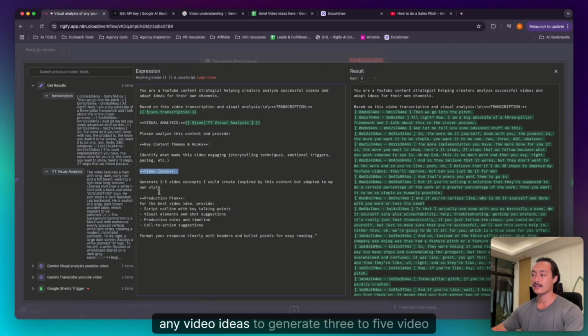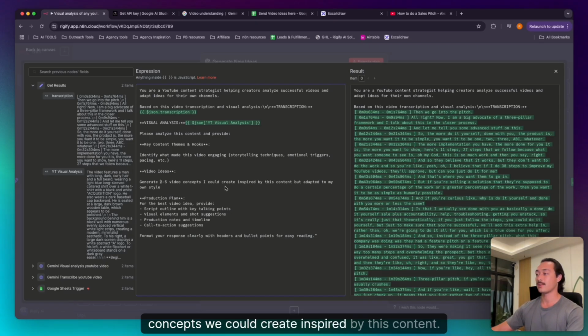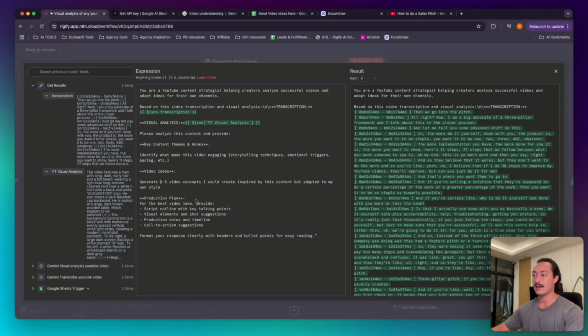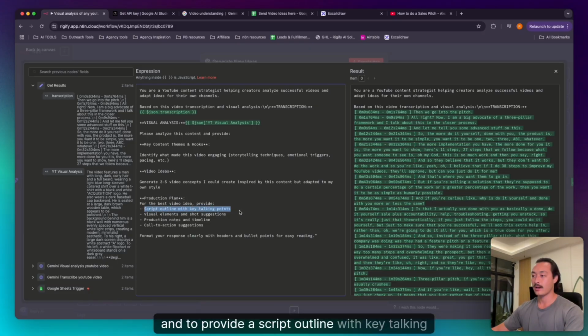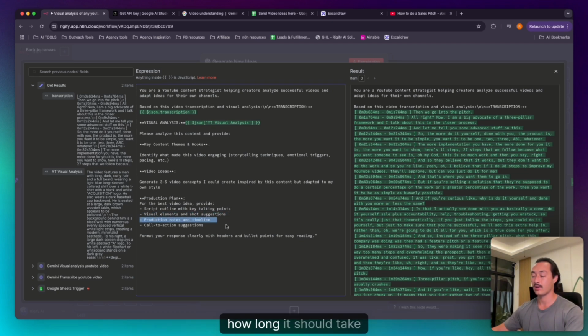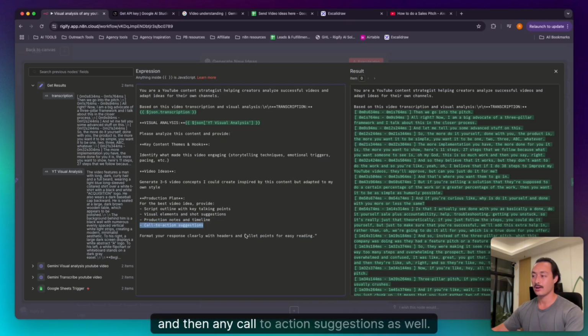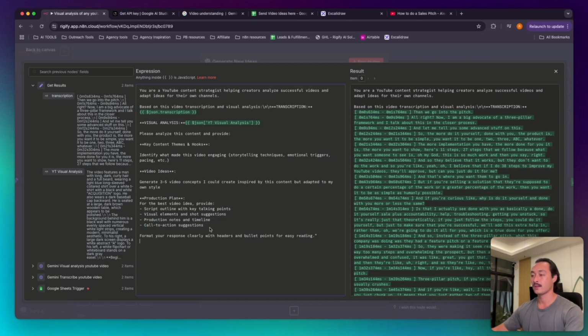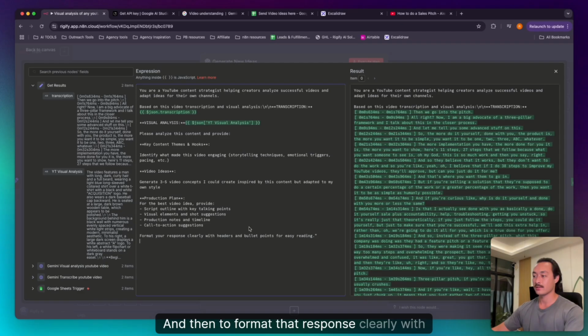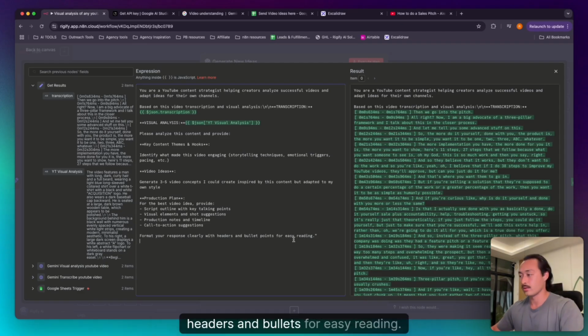Any video ideas to generate 3 to 5 video concepts we could create inspired by this content, and then a production plan for the best video idea, and to provide a script outline with key talking points, any visual elements and shot suggestions, and any production notes and kind of a timeline of how long it should take. And then any call to action suggestions as well. And then to format that response clearly with headers and bullets for easy reading.